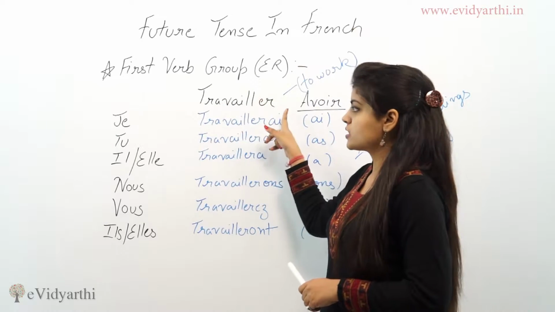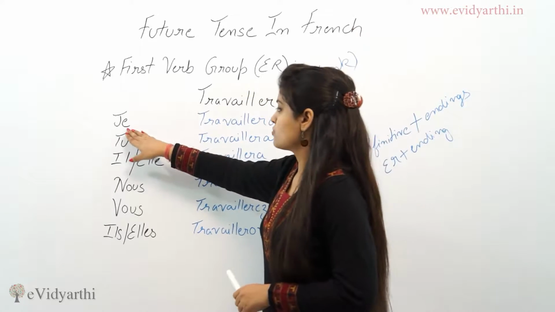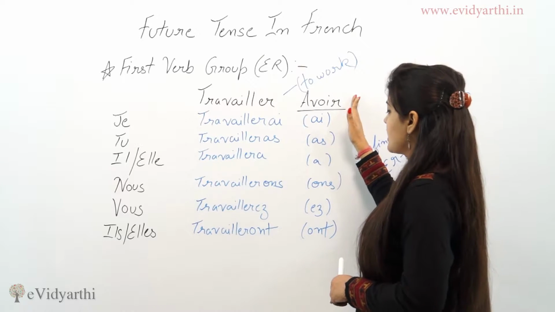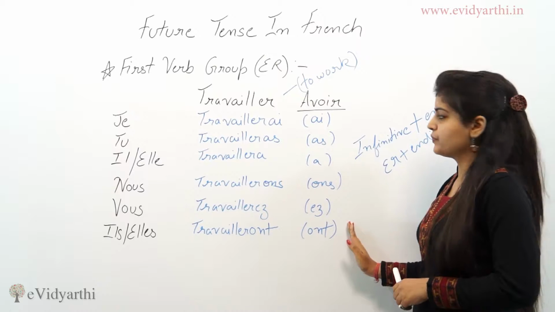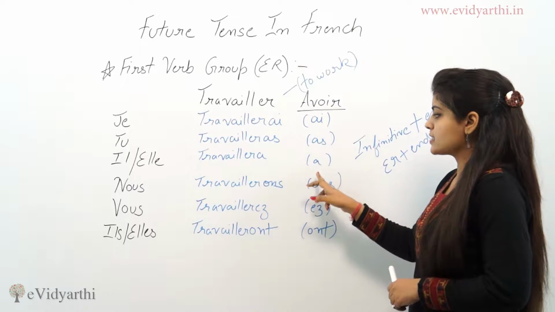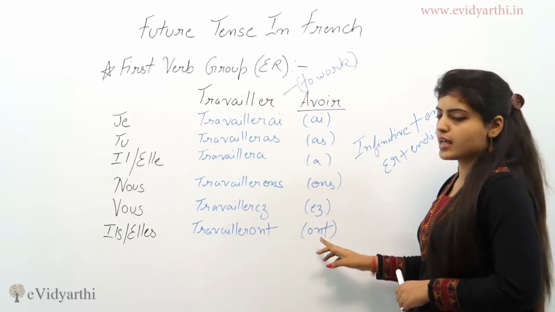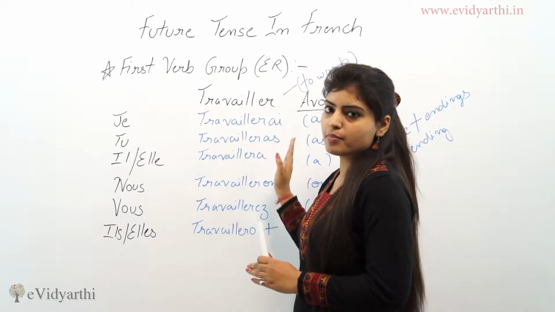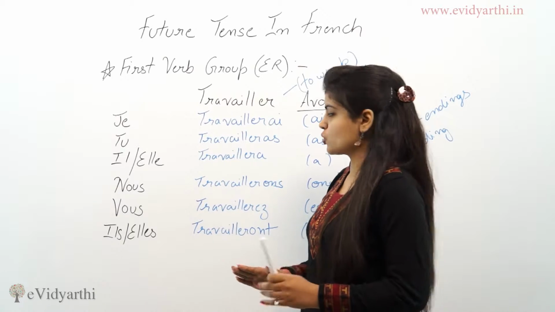So, je travaillerai. We added the infinitive ER, and the endings are the avoir endings: AI, AS, A, ONS, EZ, and ONT. So we add the infinitive plus the avoir conjugation.